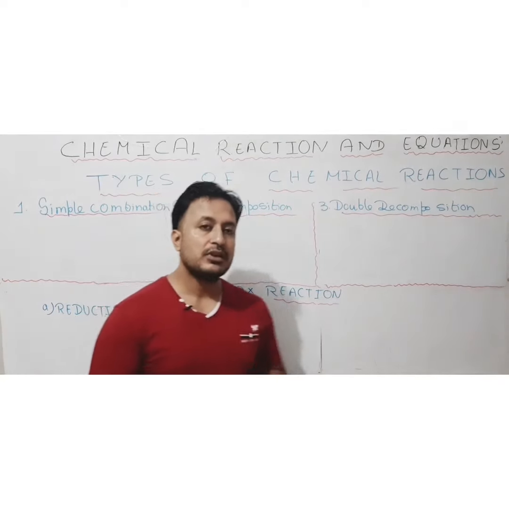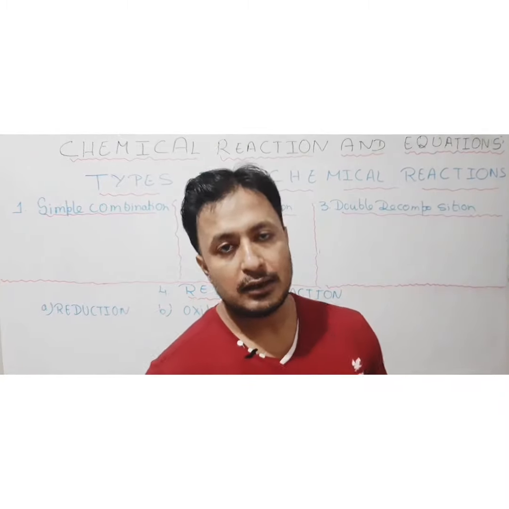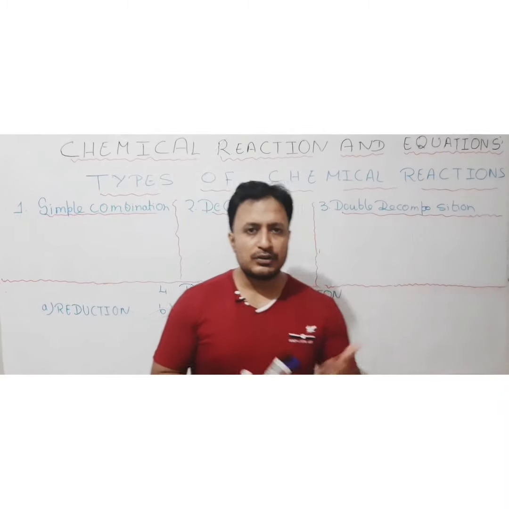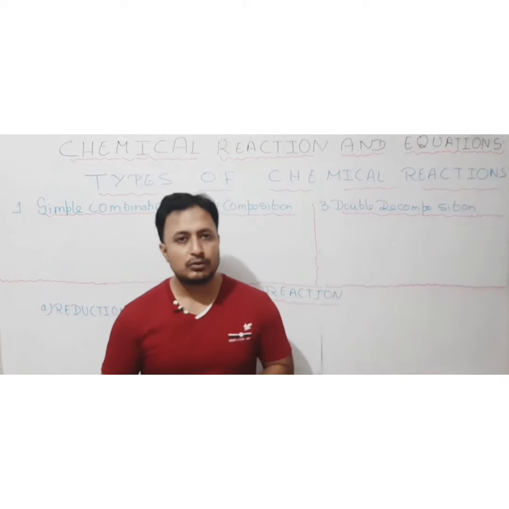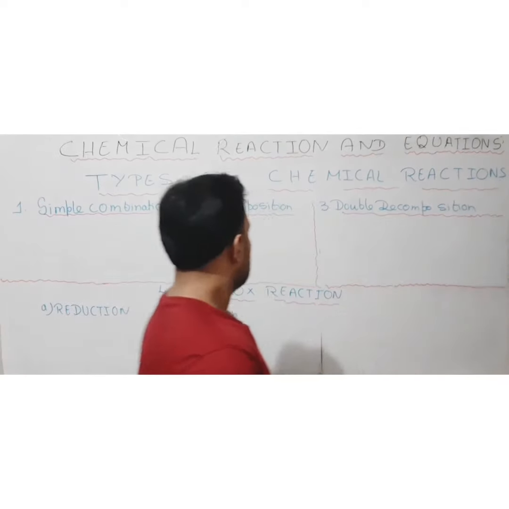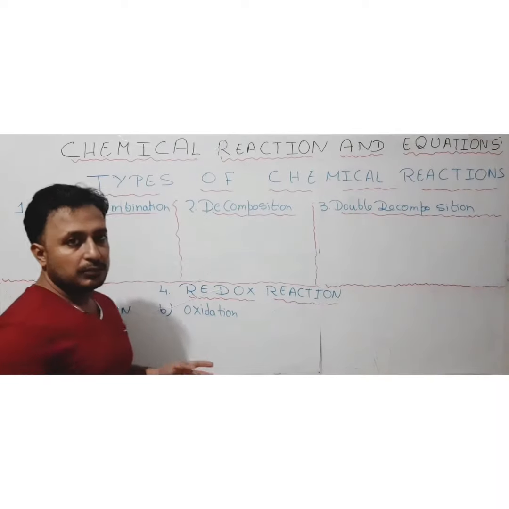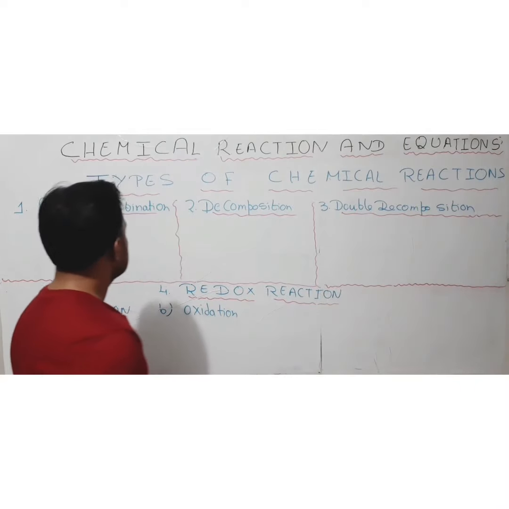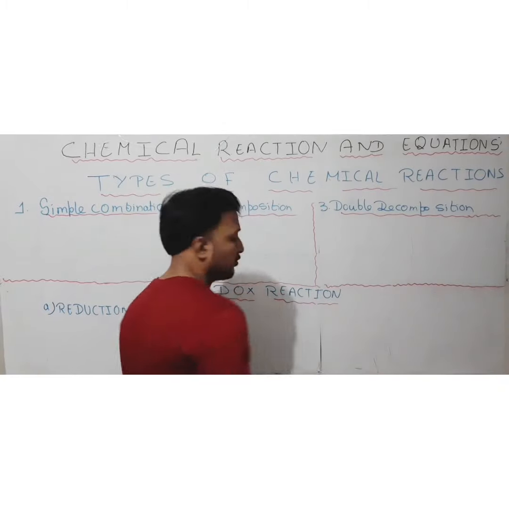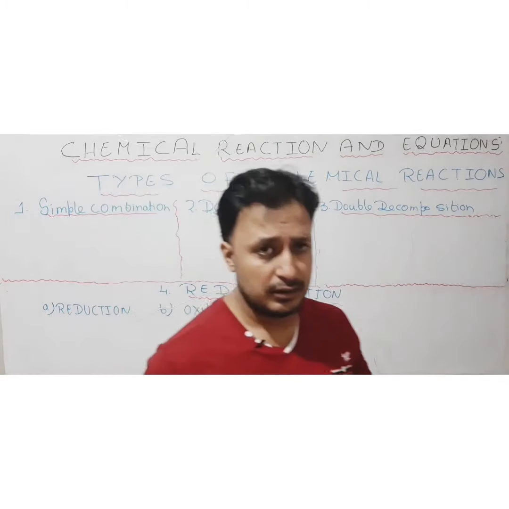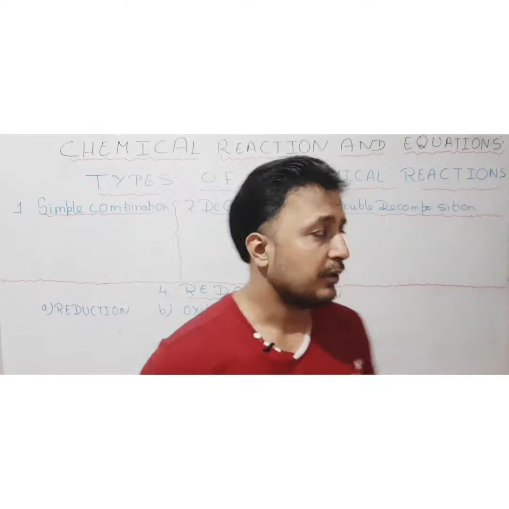You are going to see the disproportionation reaction later in grade 11, because it is related to a topic which we are going to study in grade 11 only, so we are going to discuss it there only. So basically we are going to discuss 4 types of the chemical reaction for grade 10, that is simple combination, decomposition, double decomposition and redox. It's very easy to understand. So we are going to study it one by one.